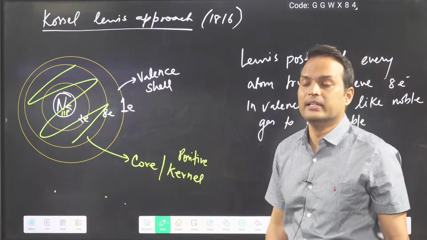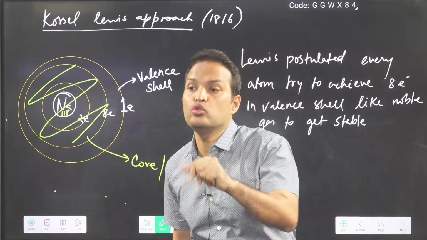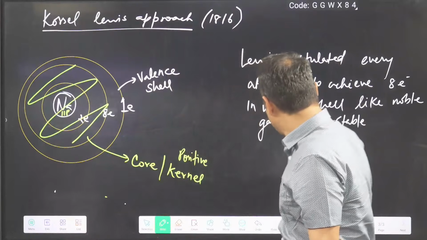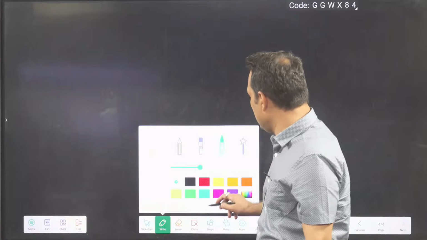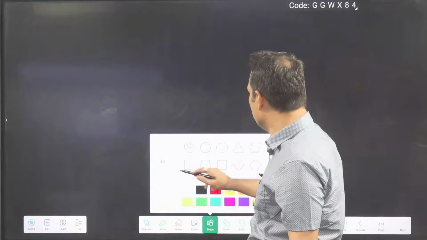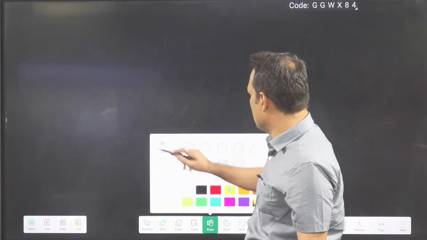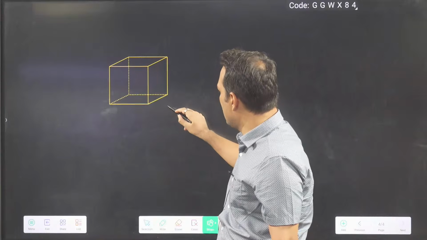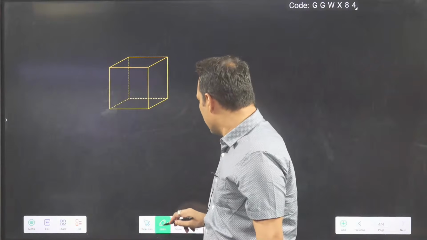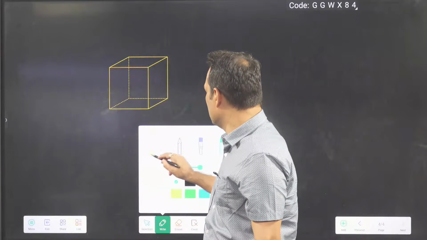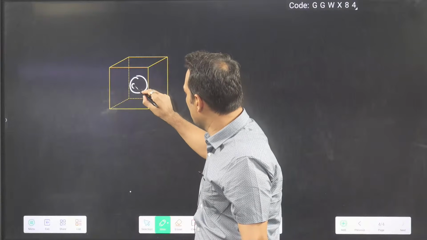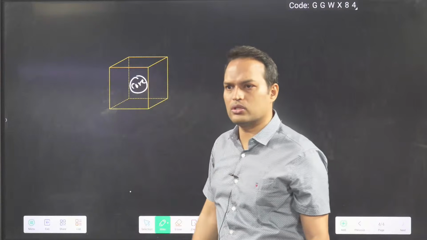So he said that this atom can be assumed like a cube. I want 8 electrons, na. So he said that atoms can be assumed like a cube, with the core at the center. This is the core. I have told you already what the core is.